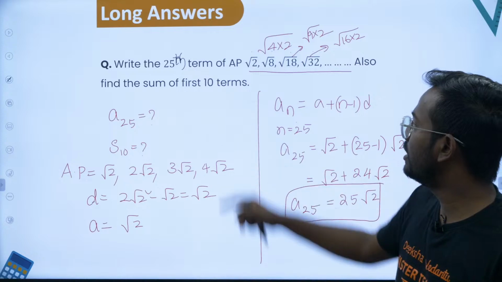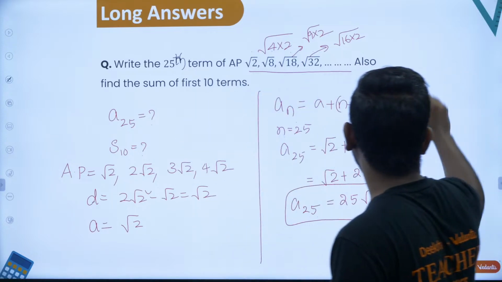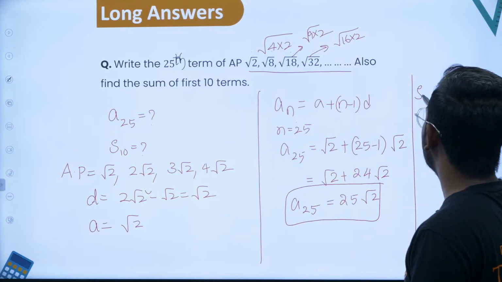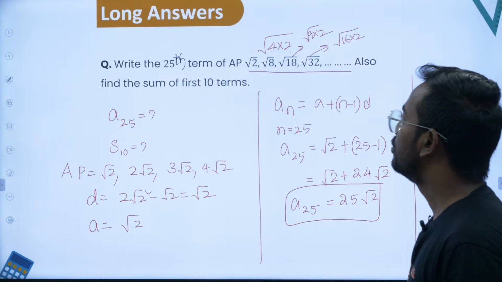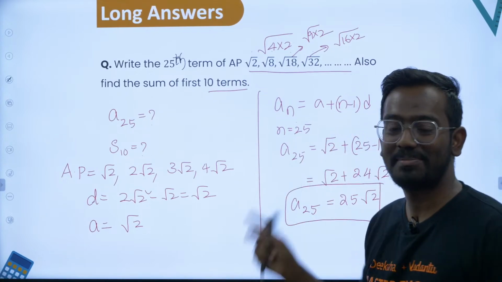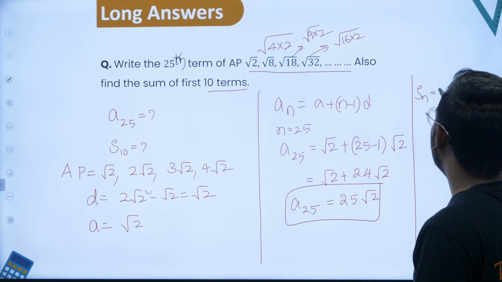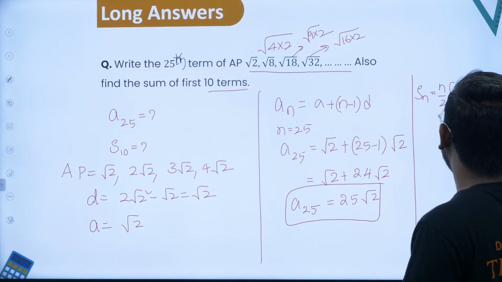Now my job is to find the sum of first 10 terms. Let's take up how to get the sum of first n terms. Or you know what the last term is, right? So let's apply that. I will try both the formulas now. The first formula says, sir, it is n by 2 into 2a plus n minus 1 into d.